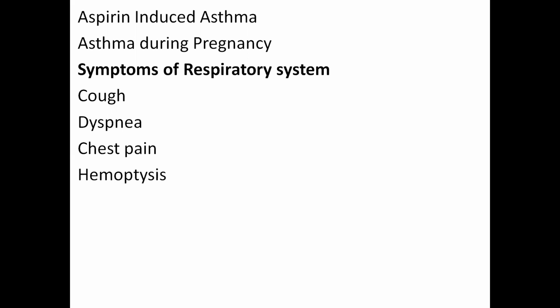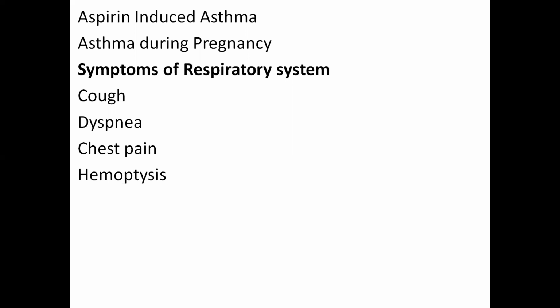Now, if a lady is pregnant and she develops asthma, how do you treat her? What are the safe drugs in pregnancy? Most of the drugs are safe, for example beta agonists, steroids, theophylline, but you should avoid prostaglandin F2 alpha because that can induce a severe attack of bronchial asthma. Now, bronchial asthma, that is all.